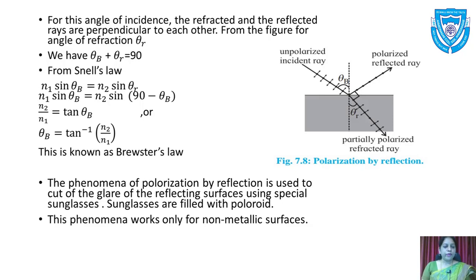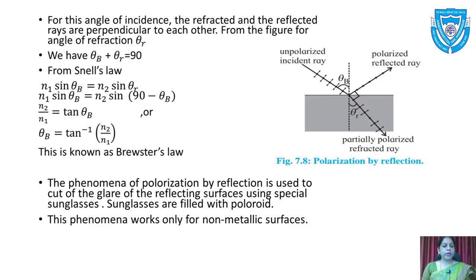This phenomenon of polarization by reflection is used to cut off the glare of reflecting surfaces using special sunglasses. Sunglasses are fitted with Polaroid. We know that when unpolarized light passes through a Polaroid, its intensity decreases. So sunglasses are made up of Polaroids.